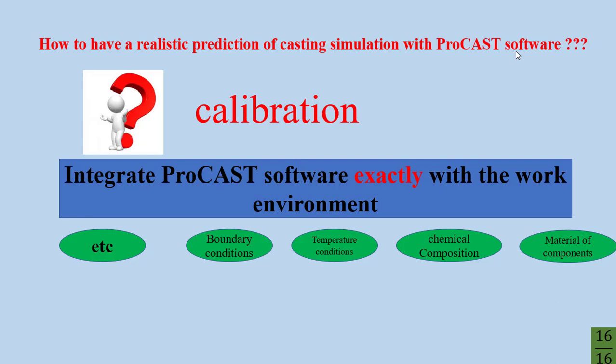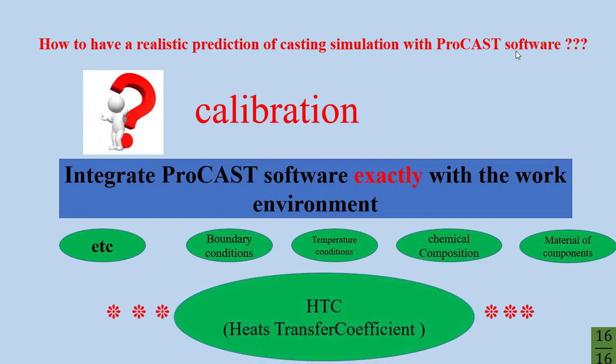But HTC, or heat transfer coefficient, which can be obtained by the inverse method, is very important for your calibration.